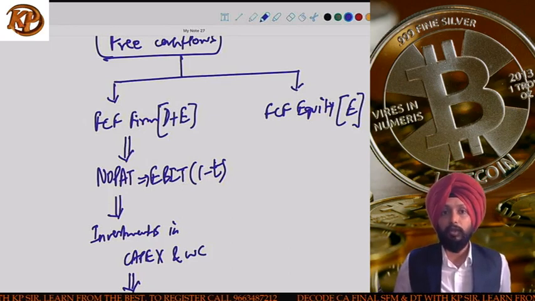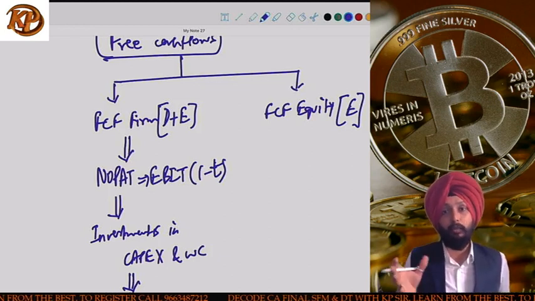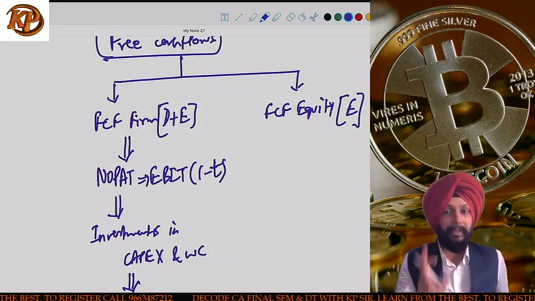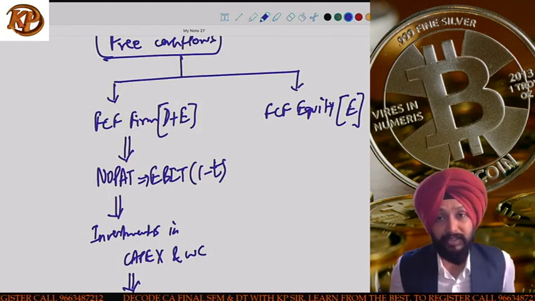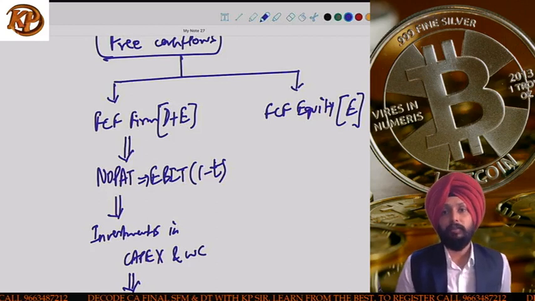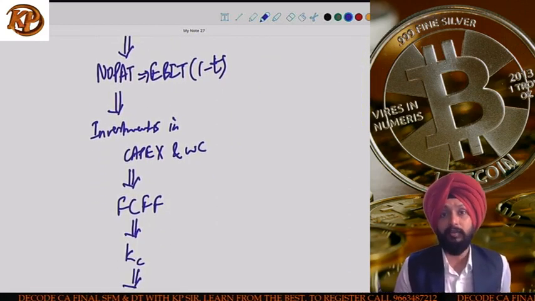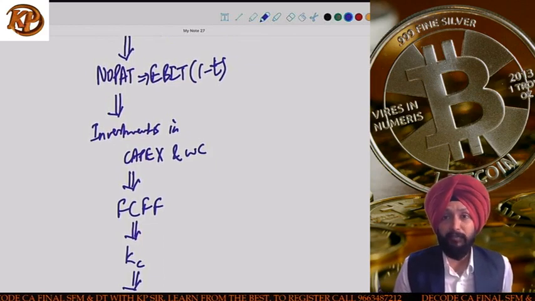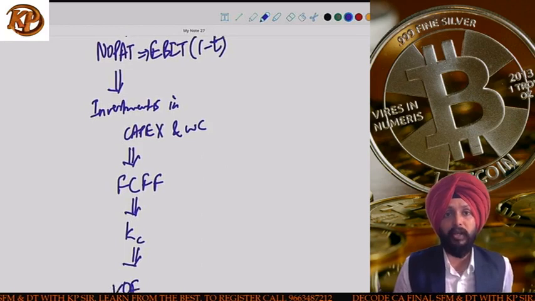So free cash flow for the firm is the debt plus equity approach. Free cash flow for equity is straight away the equity approach. Ultimately the objective is still the same, guys: we have to calculate the share price and compare it with the market price. In case of free cash flow for the firm approach, you use NOPAT as your relevant profit figure. Then you consider the capex and working capital investments, the total investments you consider here. You reduce that from the NOPAT, you get the free cash flows.